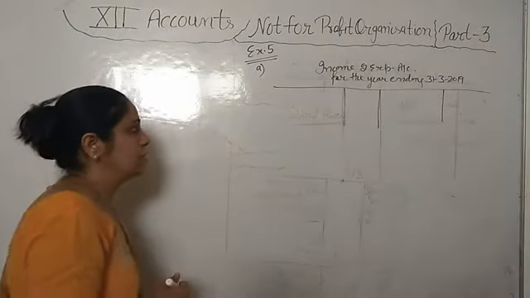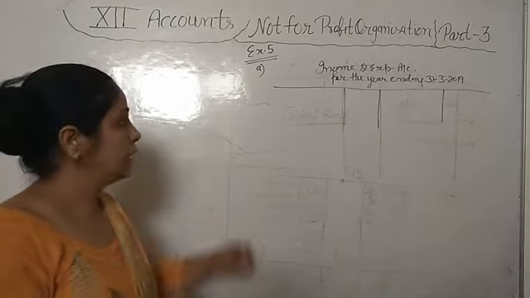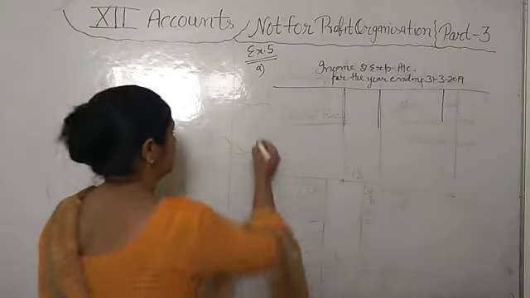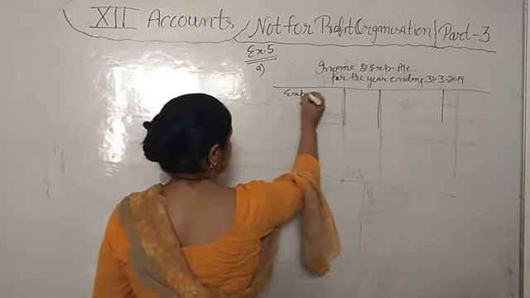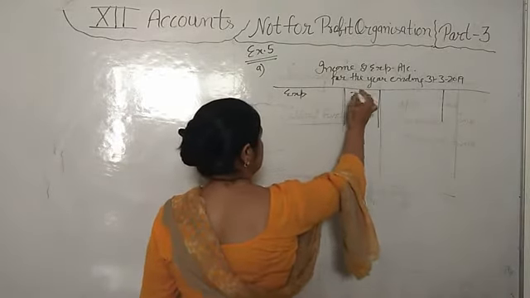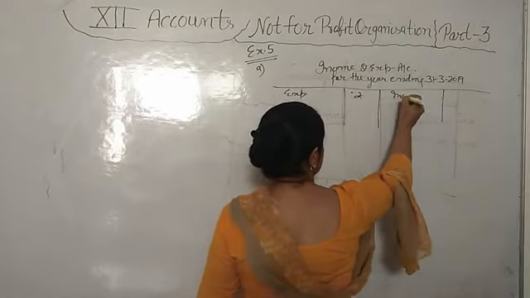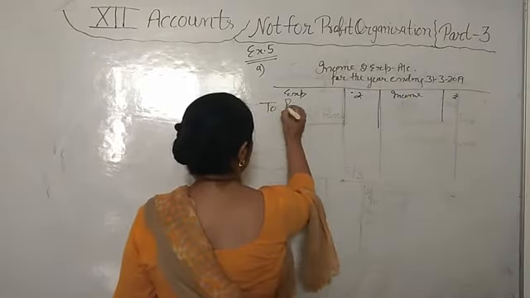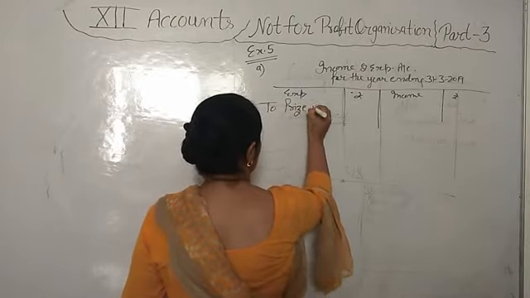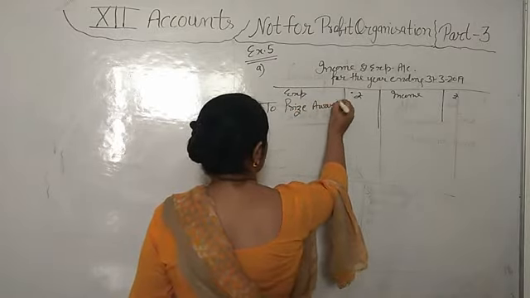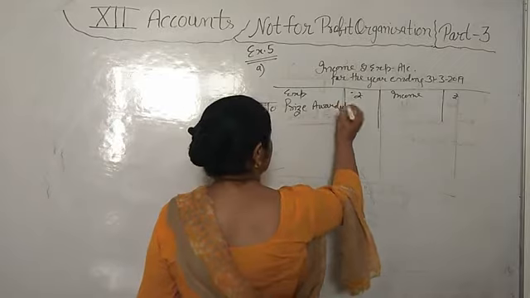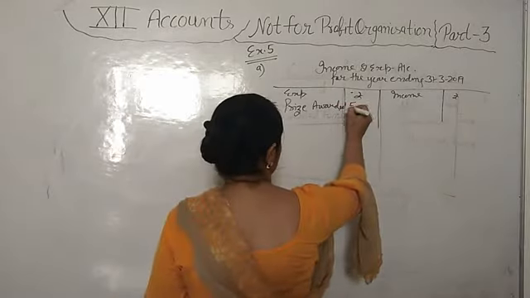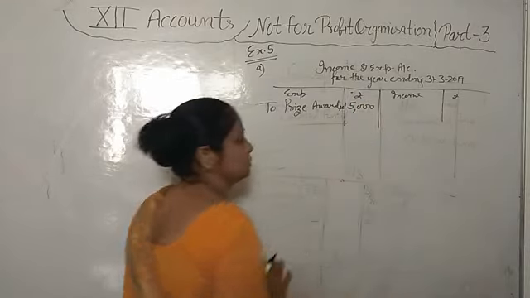We write the expense in the income and expenditure account on the debit side. So in the expenditure side, because we are not having any prize fund, we will write prize awarded 5,000. Only this thing we have to show.